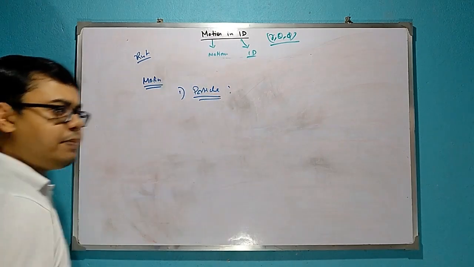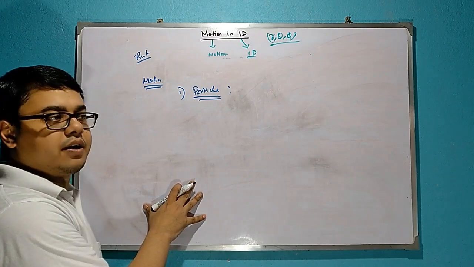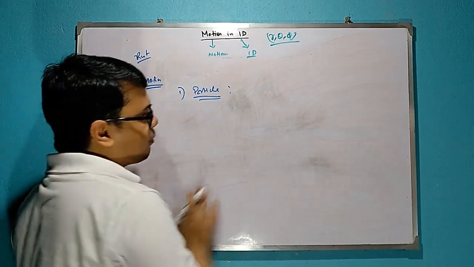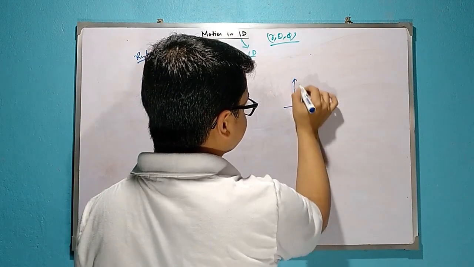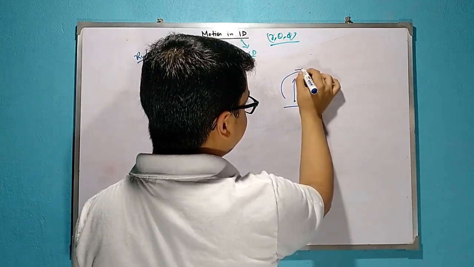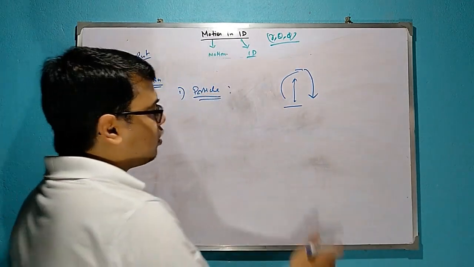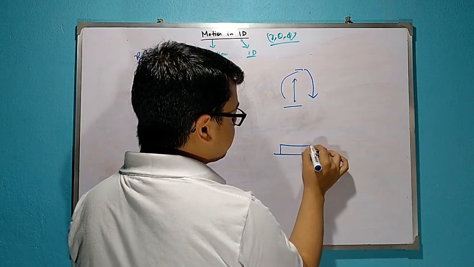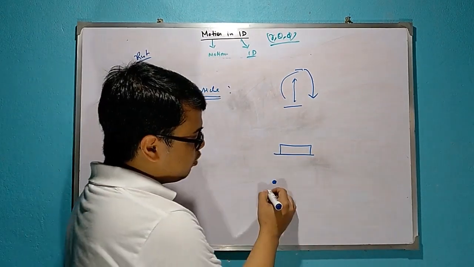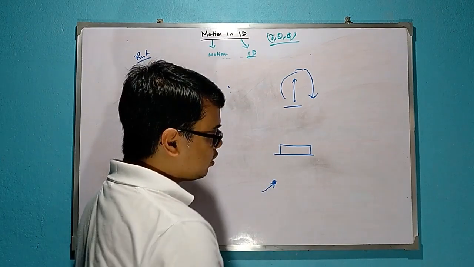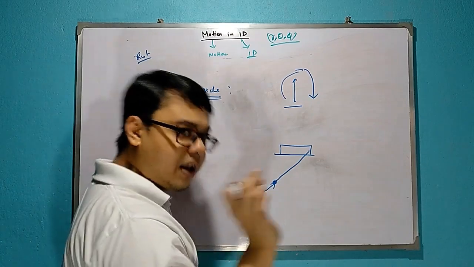In this chapter or in these topics, any objects is considered as particle. So what is particle? Suppose you throw a rock upward direction. It reaches this height, it stops, and then it falls down. Okay. Now, but suppose you are playing football and you shoot a free kick. So it may not always follow this normal.